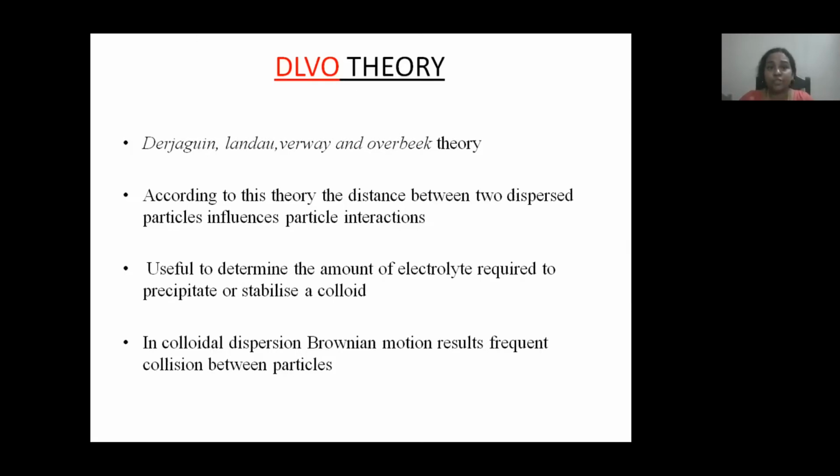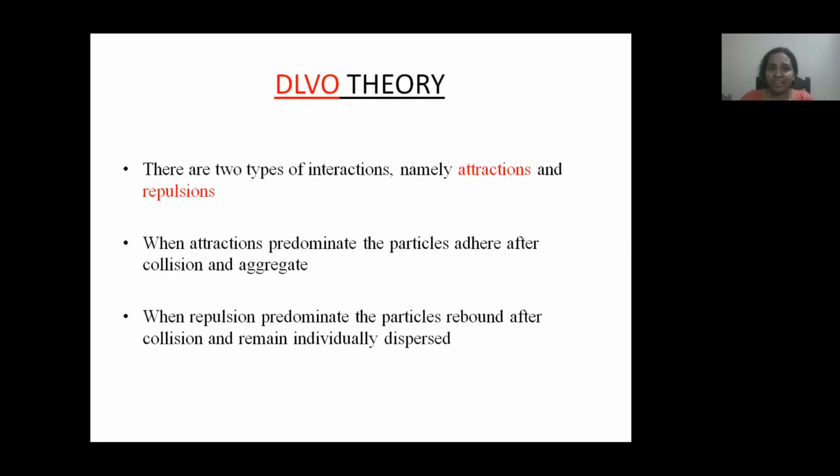This collision is due to Brownian motion. As I already said, there are two types of interaction, attraction and repulsion.